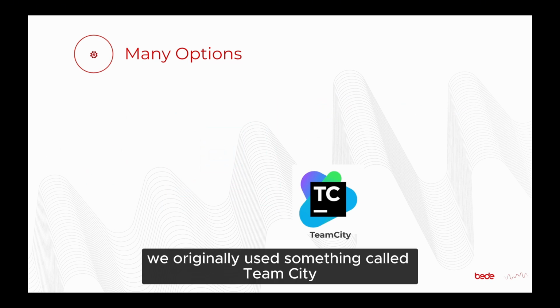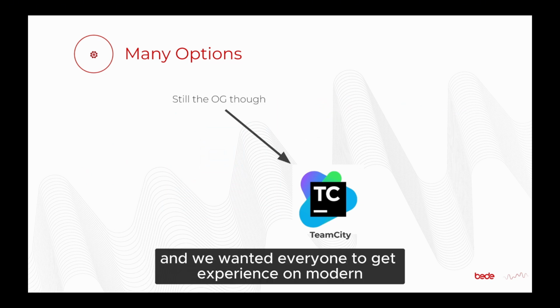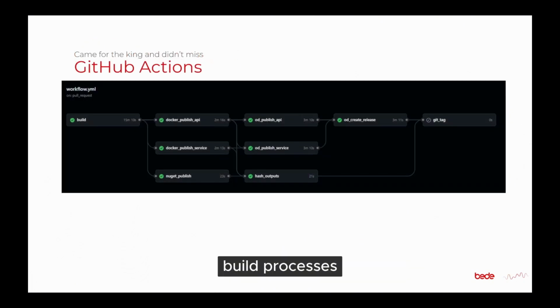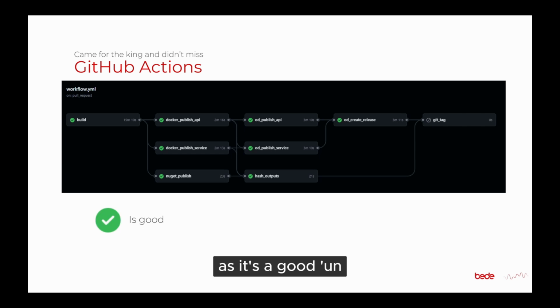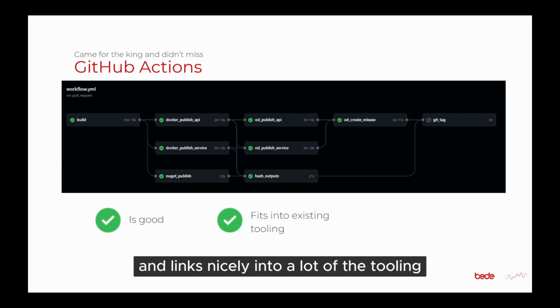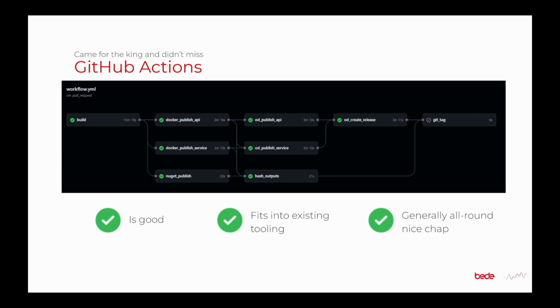We originally used something called TeamCity, but it's become a bit creaky over the years and we wanted everyone to get experience on modern build processes. So, having moved about a bit, we've settled on GitHub Actions as the way forward, as it's a good one and links nicely into a lot of the tooling we already use.